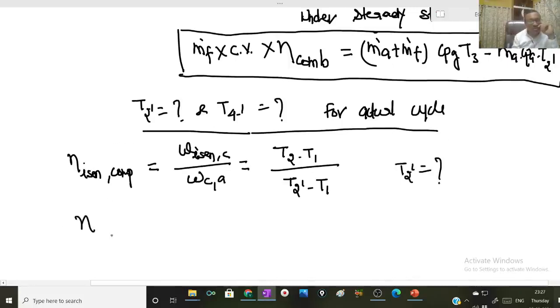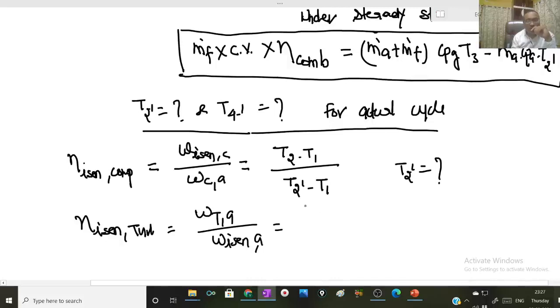Similarly, by considering the isentropic efficiency of turbine, which is the ratio of actual turbine work output to the isentropic turbine work output, it is given by (T3 minus T4 dash) over (T3 minus T4). So from here I can get the value of T4 dash.